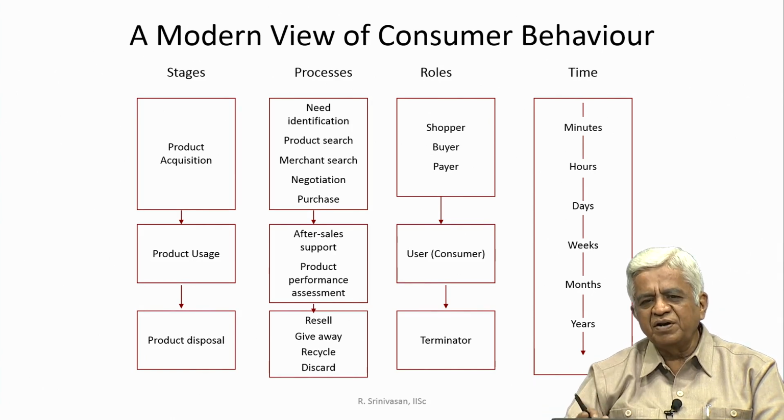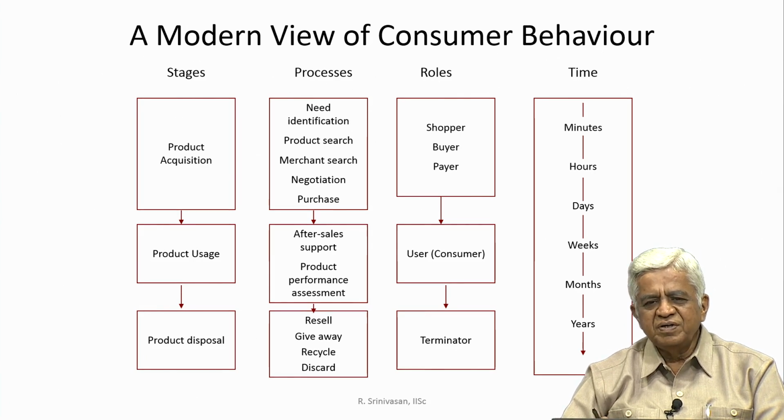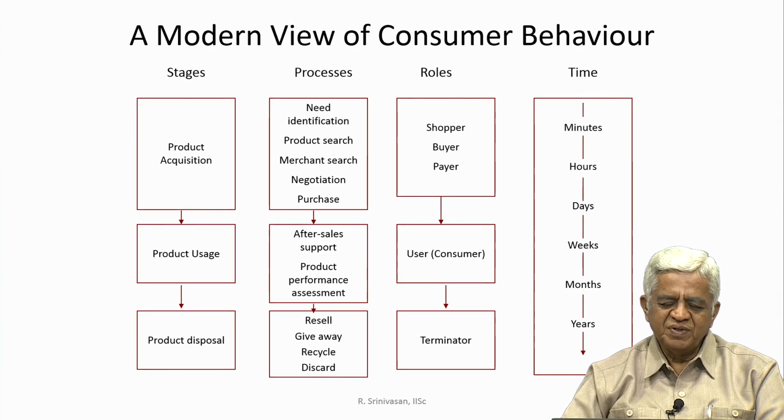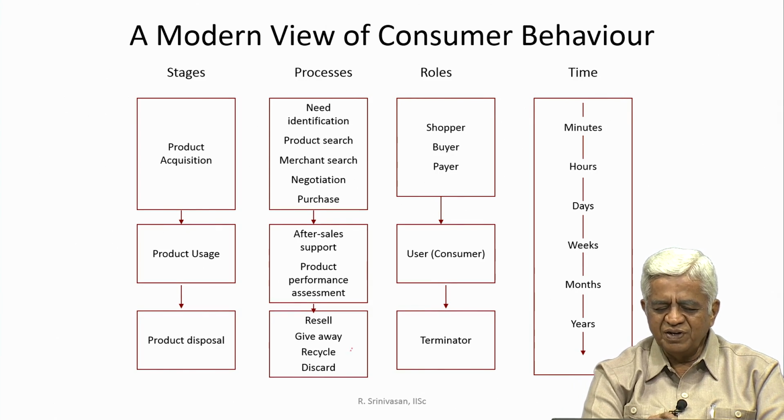How is this product doing? How is this car performing, or what type of performance was promised, what is the type of performance he is getting. All this results in this block, product disposal.